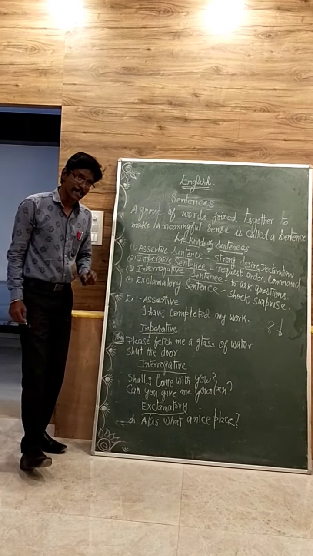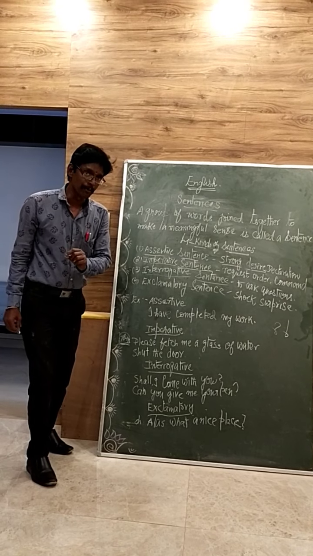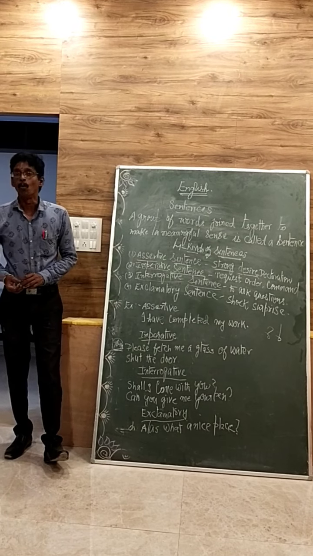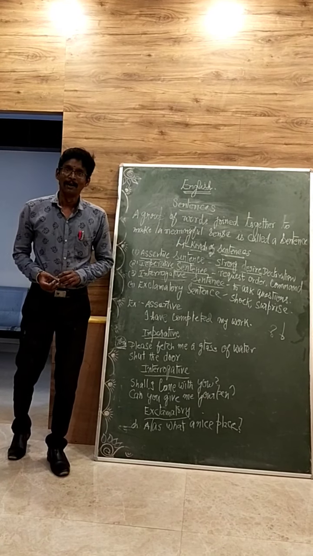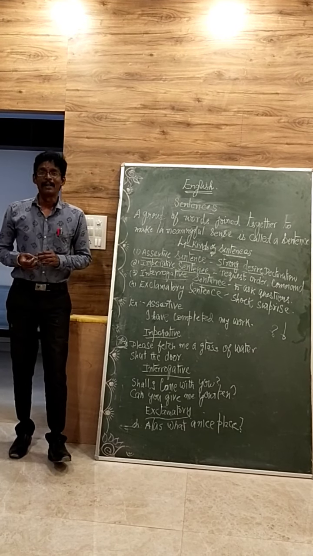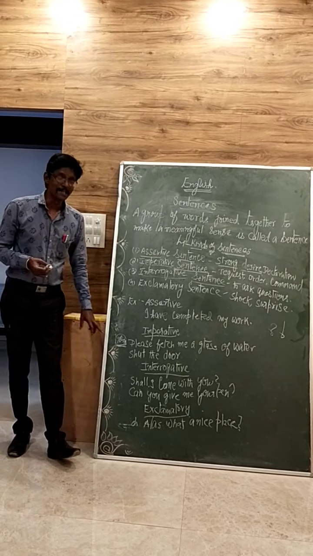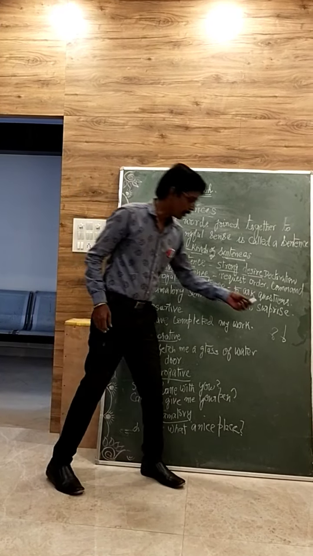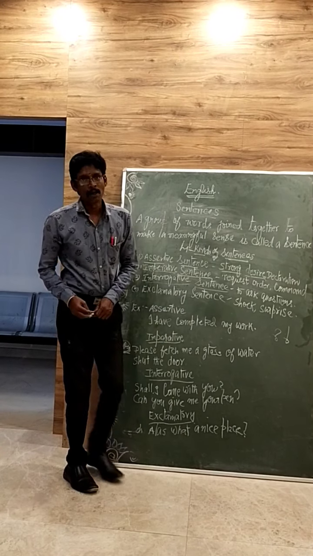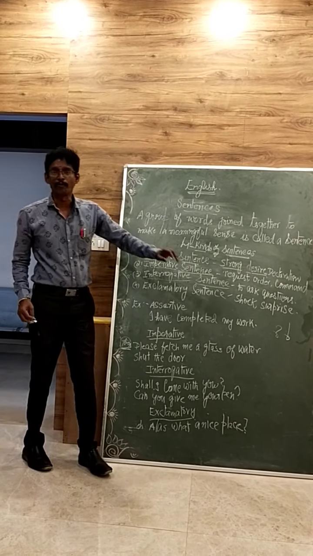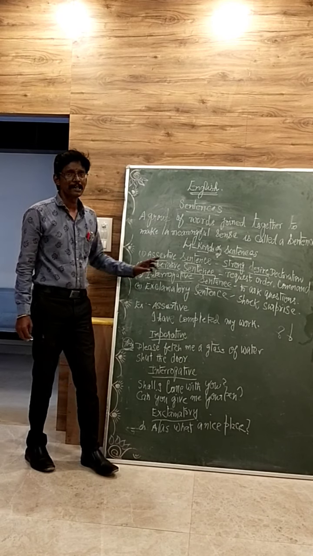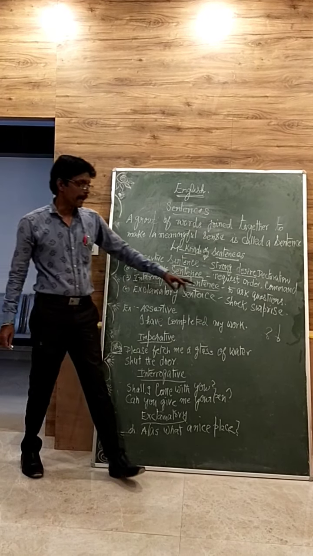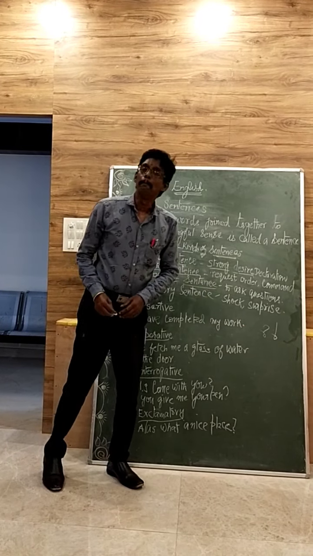Remember, an exclamatory sentence always ends with an exclamatory mark, and here I have given you an example. Oh, what a nice place. Here you are asking in a very surprised, in a very shocking way. So that is called an exclamatory sentence and it always ends with an exclamatory mark. The assertive sentence ends with a full stop. The interrogative sentence ends with a question tag. And the exclamatory sentence ends with an exclamatory mark.